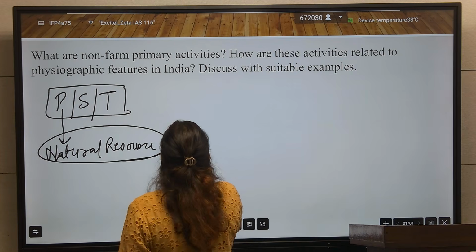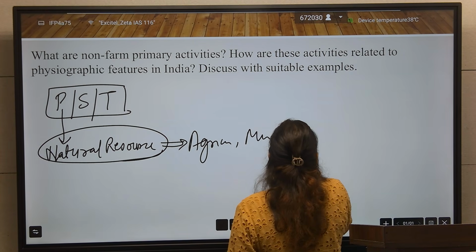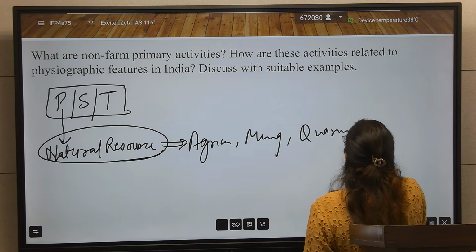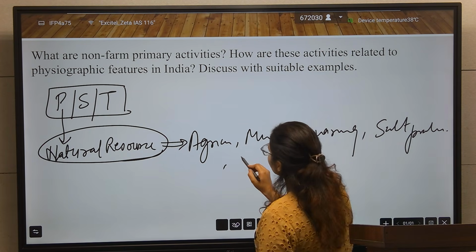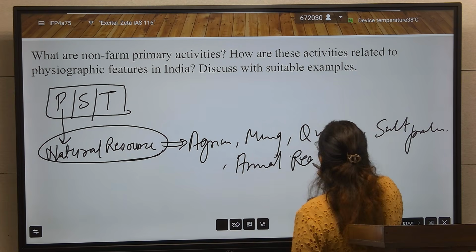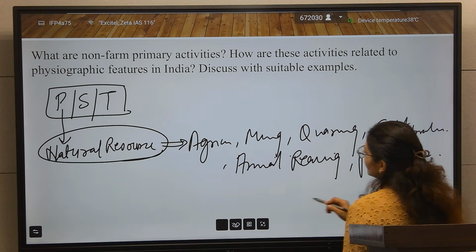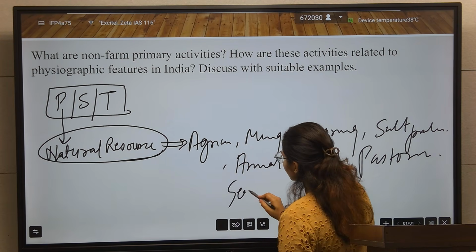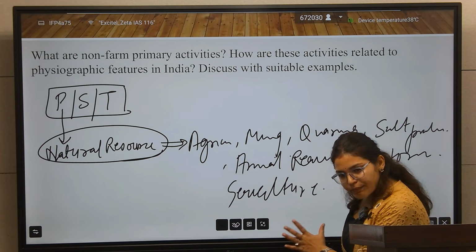In this there is agriculture, mining, quarrying, salt production, animal rearing, pastoralism, and sericulture. These are the primary activities.